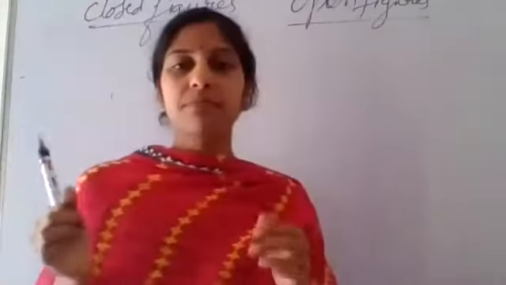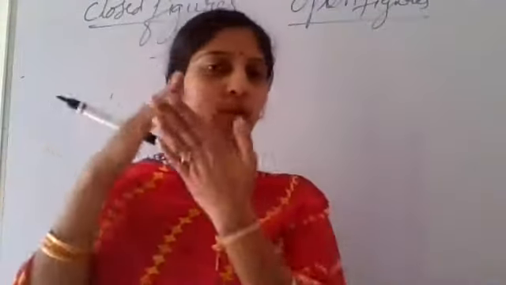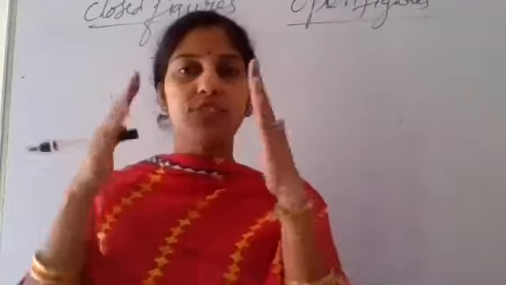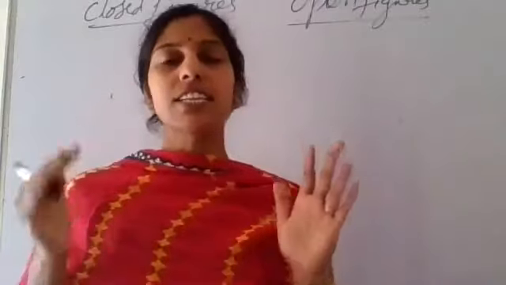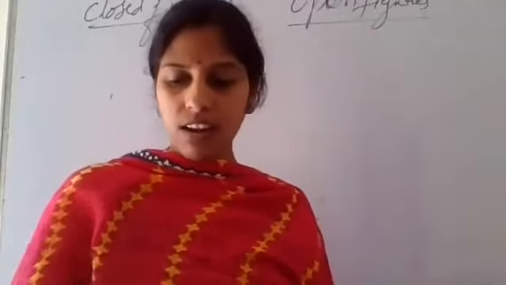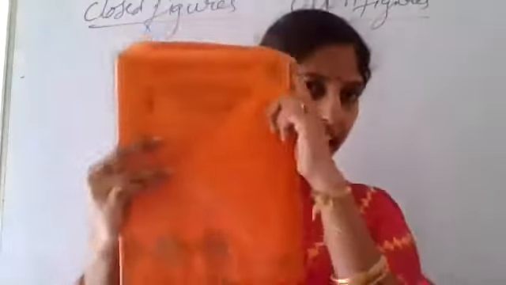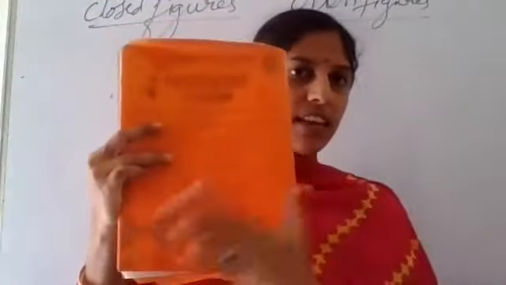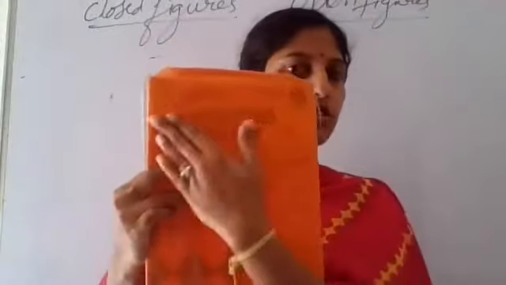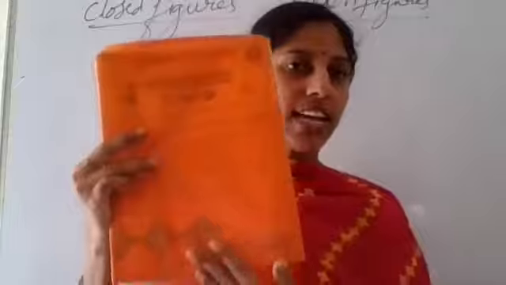Parallel lines means if the same distance is maintained and if the two lines don't intersect, don't cut each other, such lines are called parallel lines. See here, suppose I am taking this book. See this edge and the distance between these two edges remains same throughout my book, right?